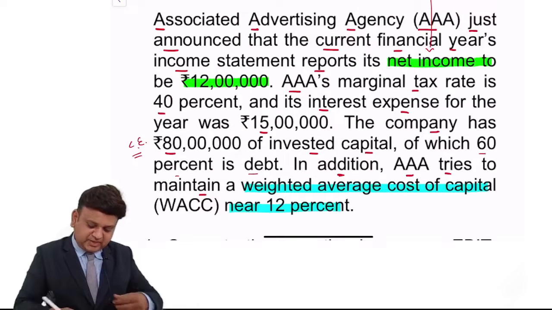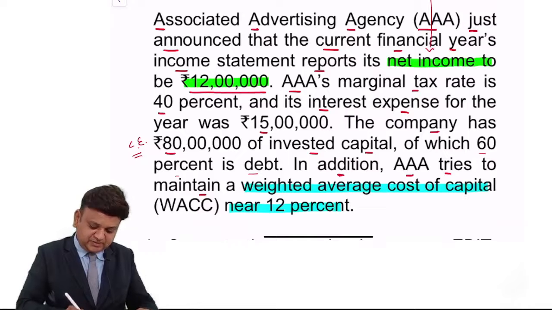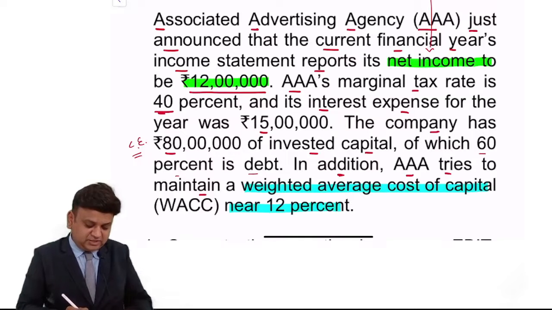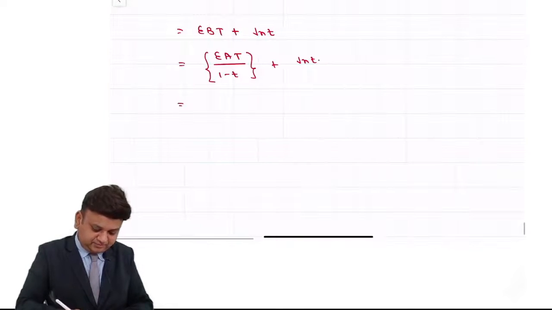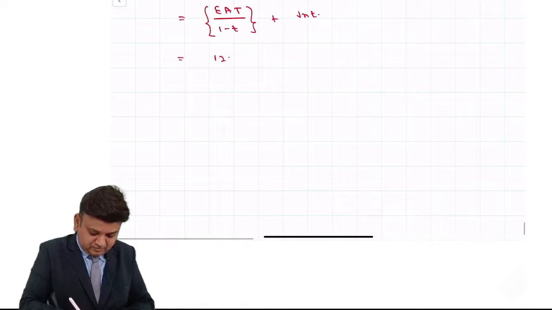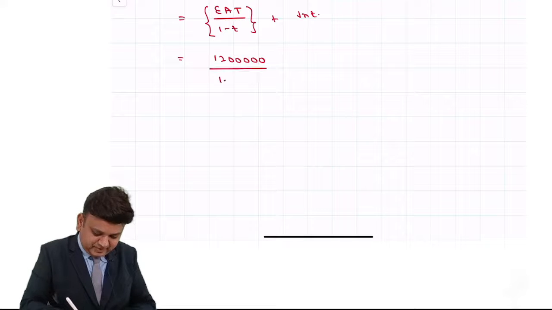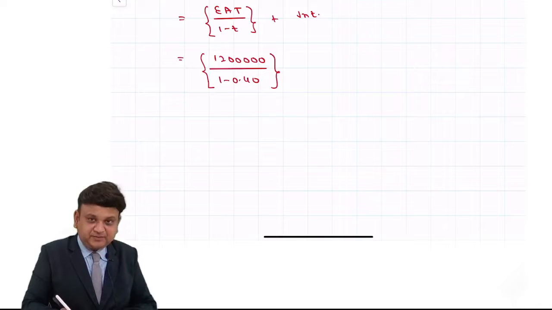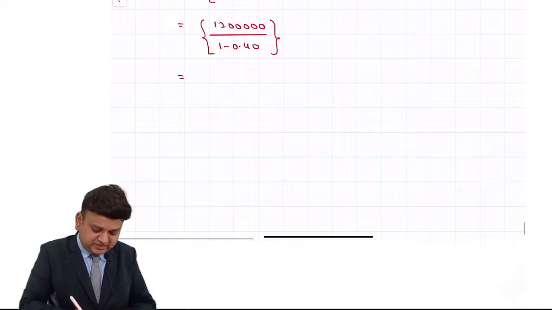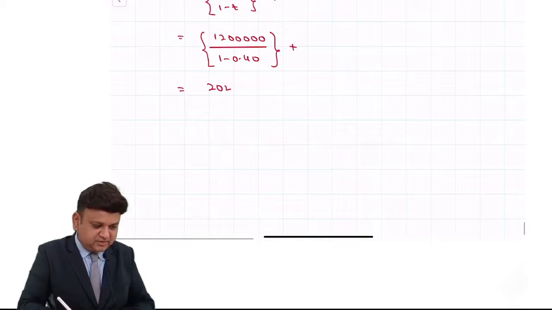The question provides that the EAT is 12 lakhs and the income tax rate is 40%. So 12 lakhs divided by 0.6 comes to 20 lakhs. Plus interest.